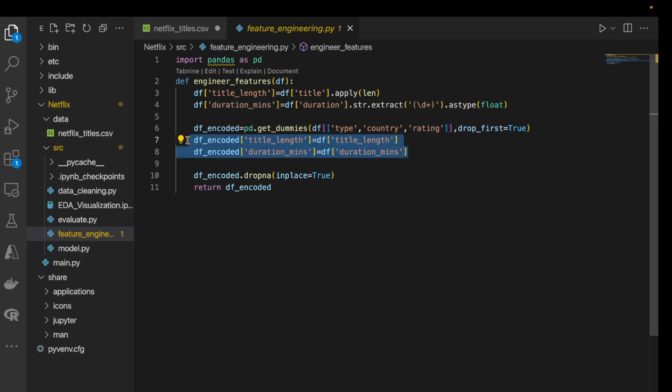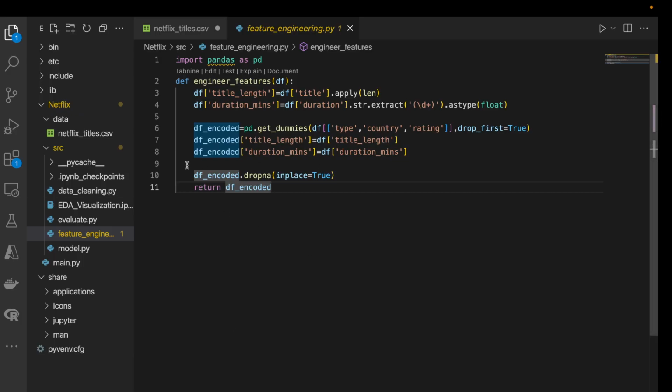And then we add this into our df_encoded data frame. Then we will drop all the null values present in our data set, keeping it clean and ready for our model. This step is crucial because it transforms raw columns into machine-friendly inputs.